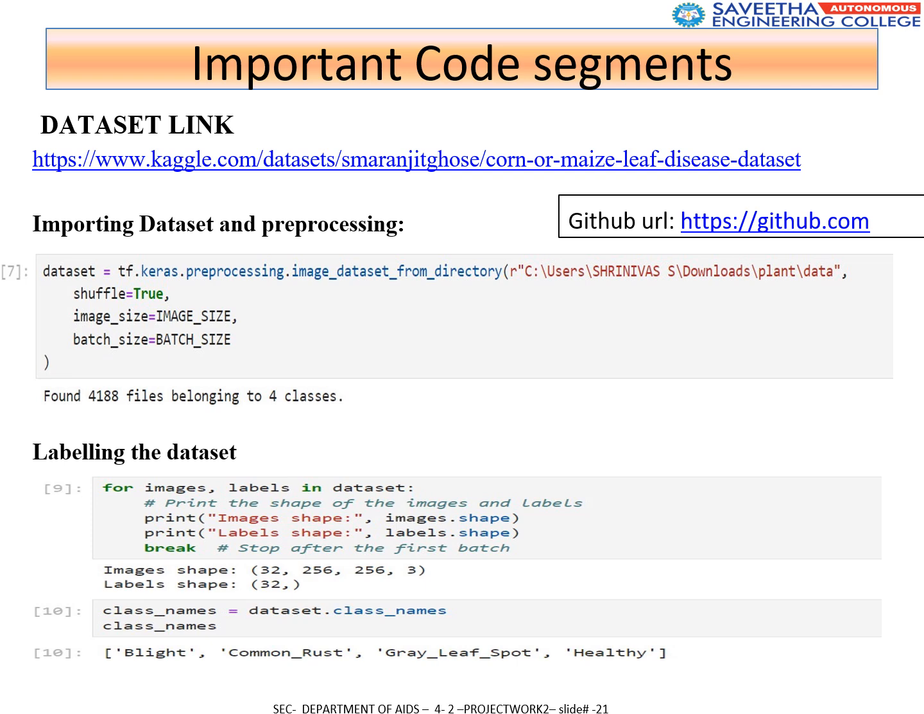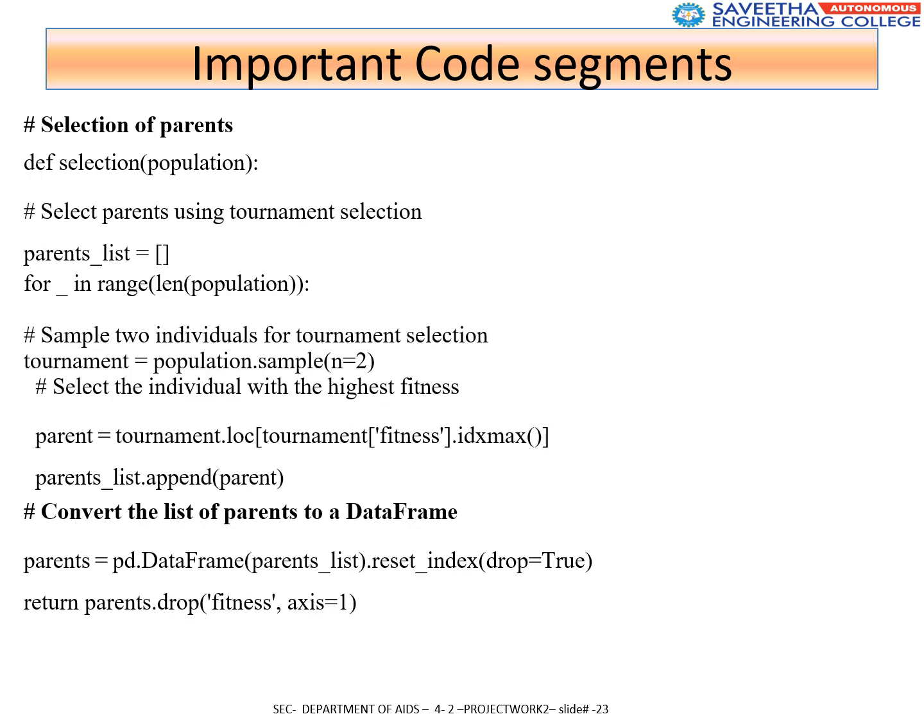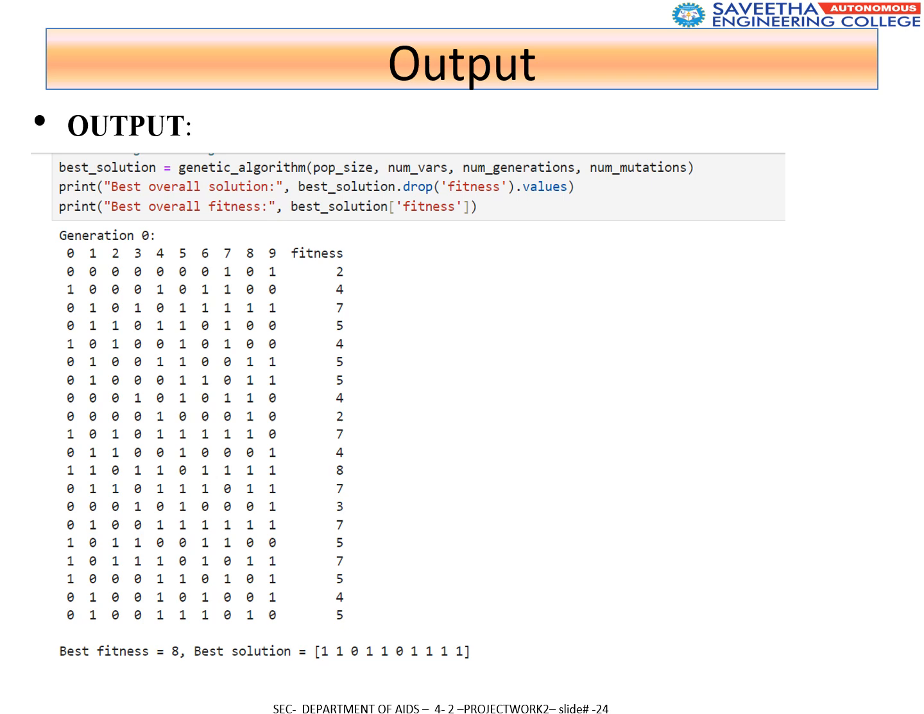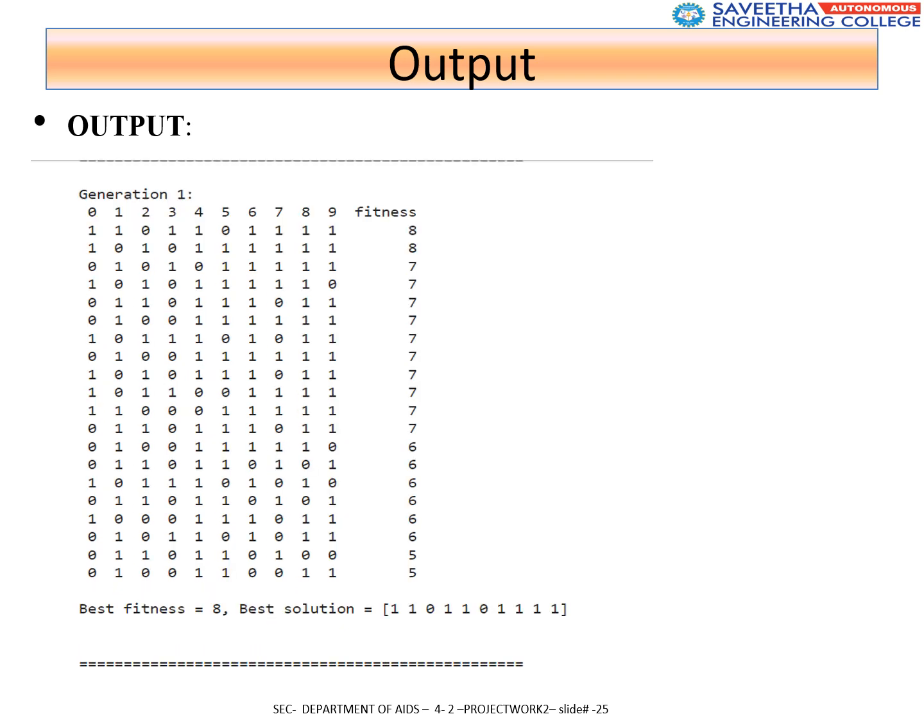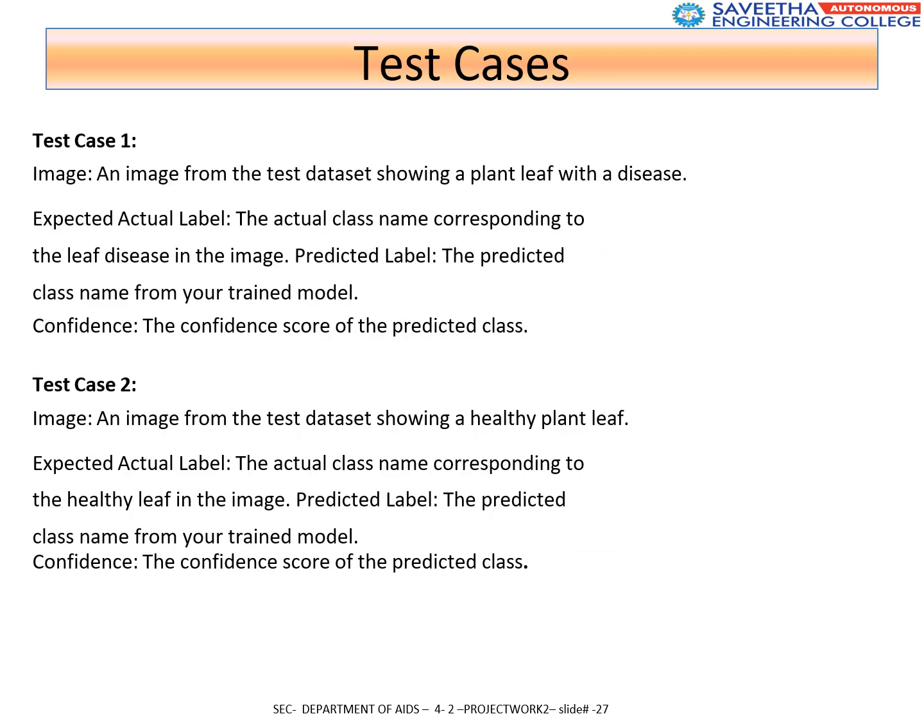And this is the code for the project. At last, it gives the output of this. And this is the final output where the model predicts the disease of the plant, and it gives us a name from the dataset.